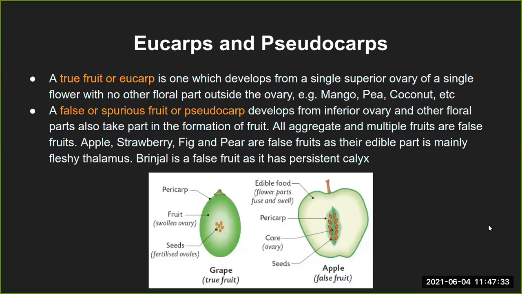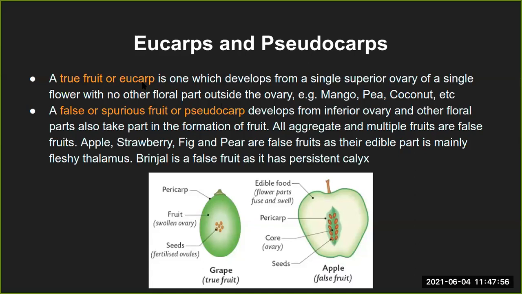Now, there are certain other types of fruits. We have different ways of classifying fruits, and one was simple, aggregate, and composite. The other one is eucarp and pseudocarp, that is a true fruit and a false fruit.